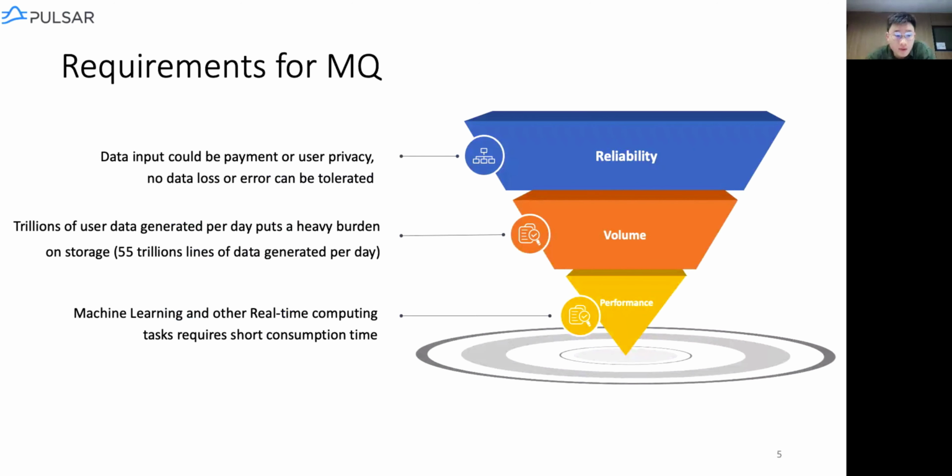There are some requirements for MQ in InLong. First of all, the MQ should be reliable, right? The data we have in Tencent can be payments, user privacy, and players' stats, and no data loss or errors can be tolerated. Also, the amount of data can be massive. Such an amount of data can put the message queue under a heavy burden, and the message queue should manage it well under this great pressure. At the end, the consumer latency should be as low as possible because some of the machine learning algorithms require short consumption time.